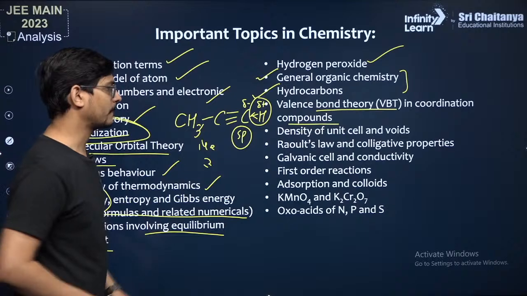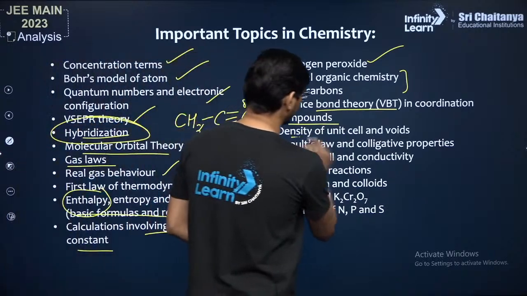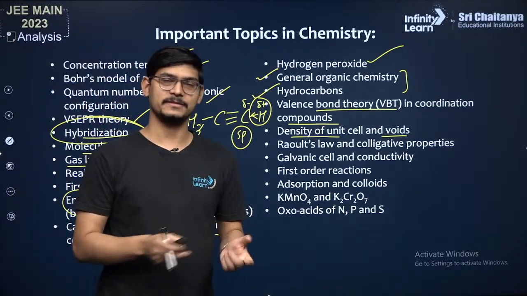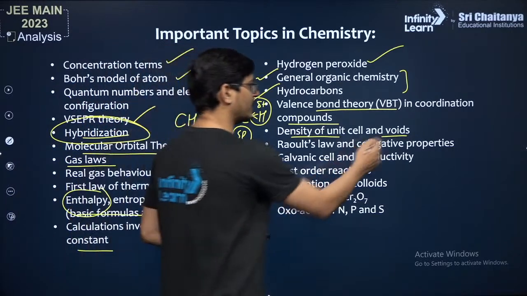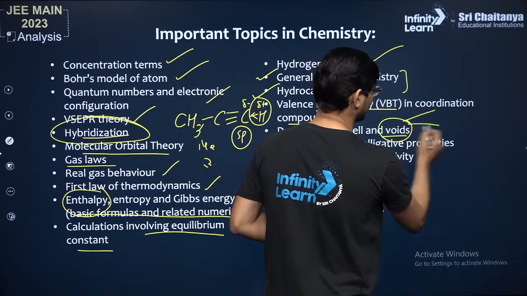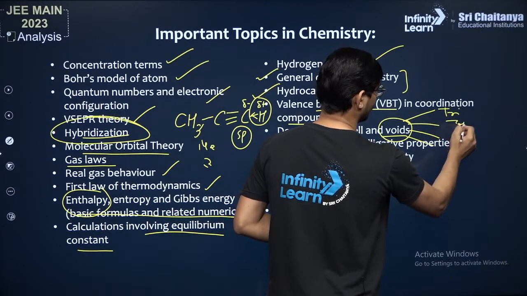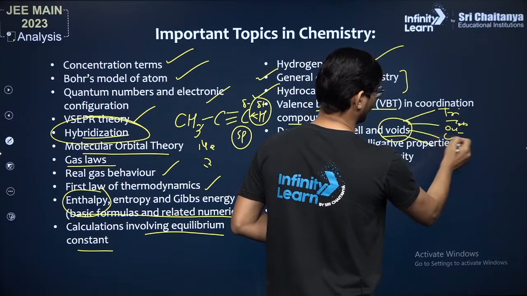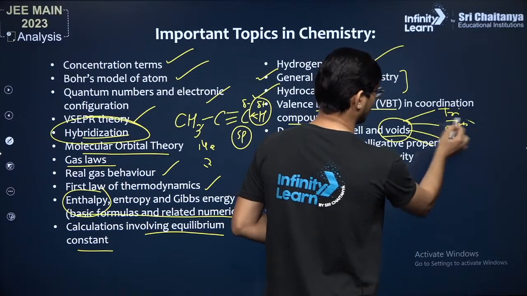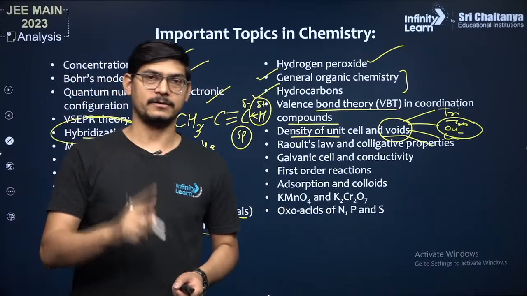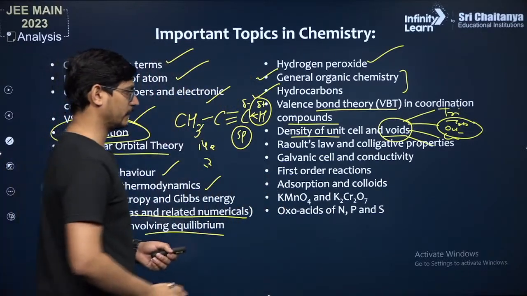ये चीज याद रखना. Coming to solid state, guys, ये दो topic सबसे पहले कर लेना: density of unit cell और उससे related calculations, और जो हमारे voids होते हैं. You guys know 4 तरह के voids होते हैं: triangular voids, tetrahedral voids, octahedral voids और cubic voids, right? इनमें भी अगर तुम्हारे पास time कम है तो tetrahedral और octahedral voids सबसे पहले पूरे करना.